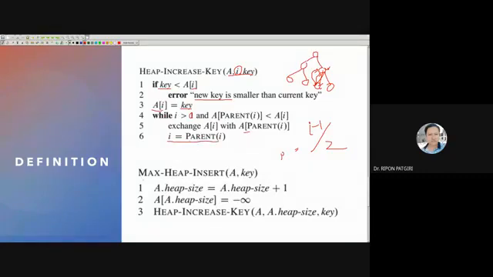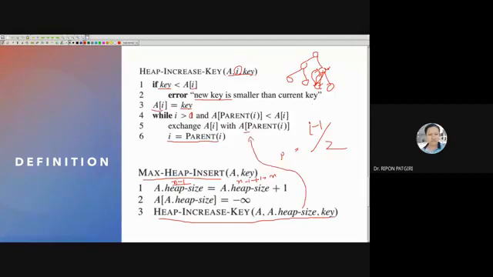So in a max heap insert, how would I insert? I will insert at the heap size. What is the heap size? n minus 1, and n minus 1 plus 1 is equal to n. A of n is initialized to infinity. Then you call the increase key function to move it upward.